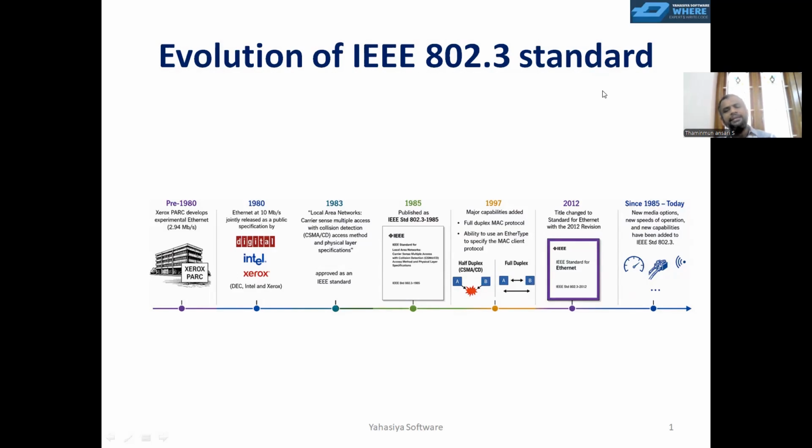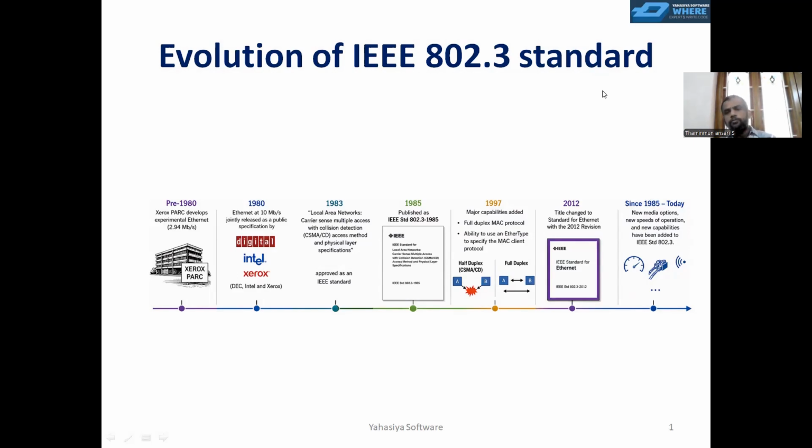Then in 1997 they started implementing something called full duplex communication, which connects two peer-to-peer nodes using new technology like switches and bridges. They started implementing full duplex communication.